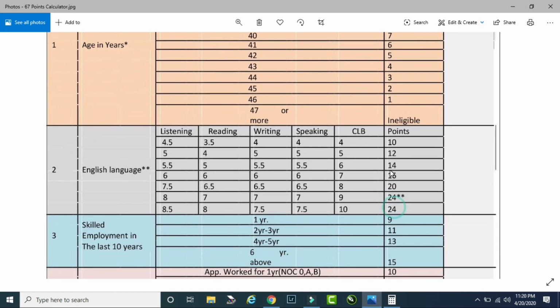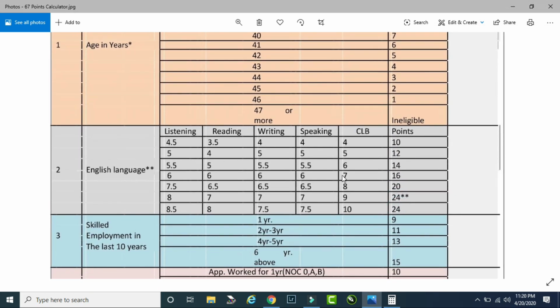Now let's talk about the second criteria, which is your English language. So this is what they have for English. Here we have this thing which is CLB. CLB is an acronym for Canadian Language Benchmark. You people might have heard CLB 6, CLB 7, CLB 8, CLB 9 or CLB 10. If we talk about CLB 7, it means that you must have 6 in your listening, 6 in your reading, 6 in your writing, and 6 in your speaking.